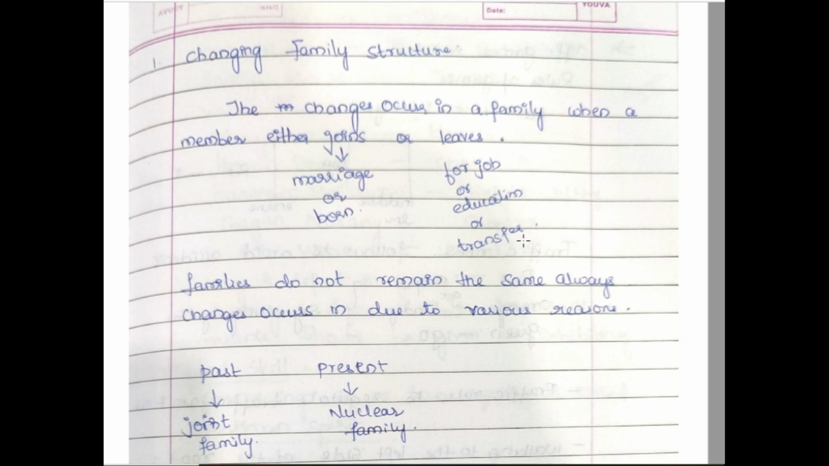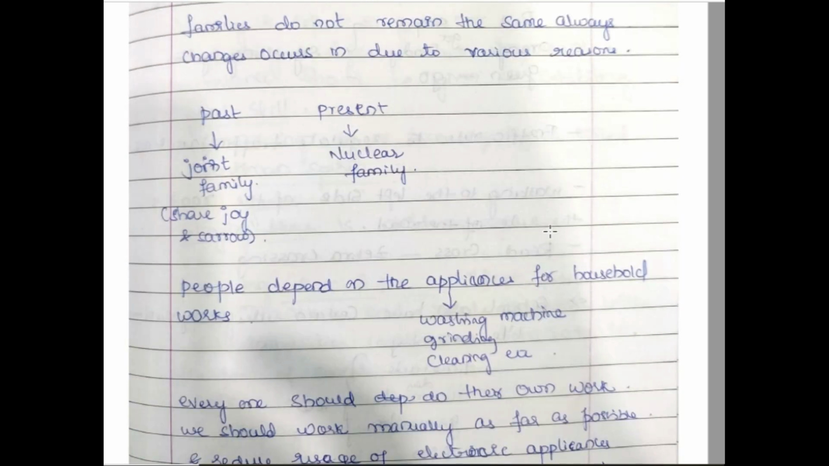The change in a family structure will happen because of the entry of a new person or the exit of a previous person. The entry of a new person may happen because of marriage or because of the birth of a girl or a boy child. Or a person may leave a family because of a job or because of education, or there may be a death. Because of that, there will be a change in the family, called changing family structure. So the family does not remain the same always. It changes due to various reasons, right?